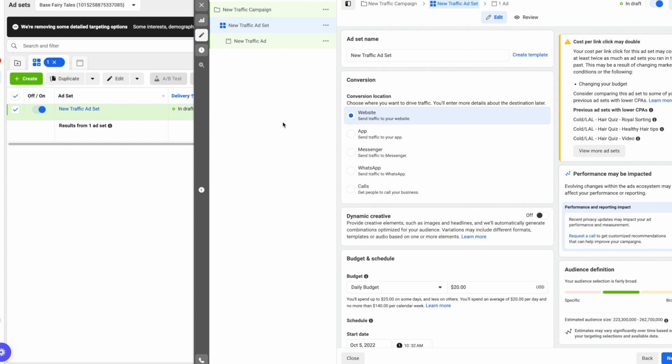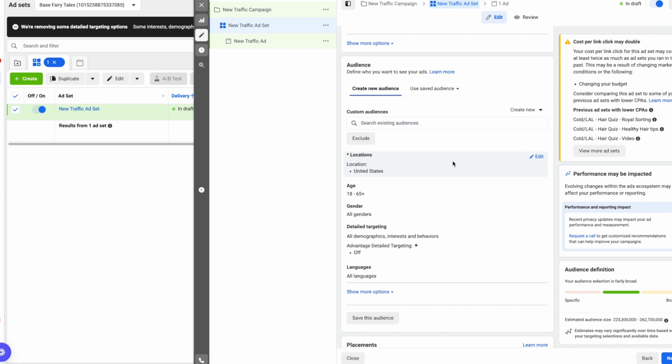When you're creating an ad campaign in Facebook, you get to the targeting section, right? And this is where you have all of these targeting possibilities for your ads. So I'm going to go over a few of the different ones that I use for my clients. So this is totally blank here. You can either create a new audience or use a saved audience. We're going to stay here and create a new audience.